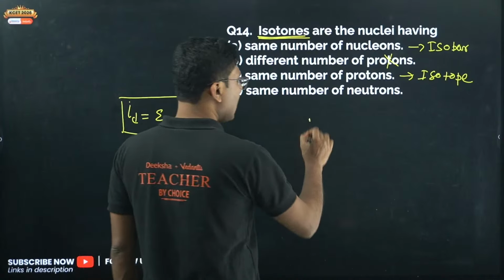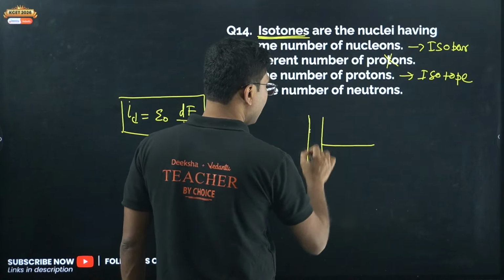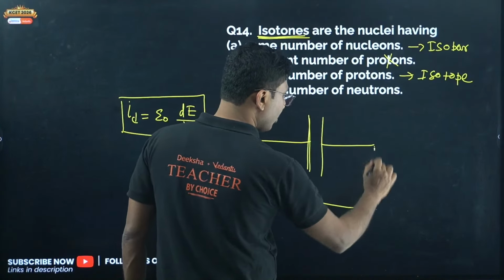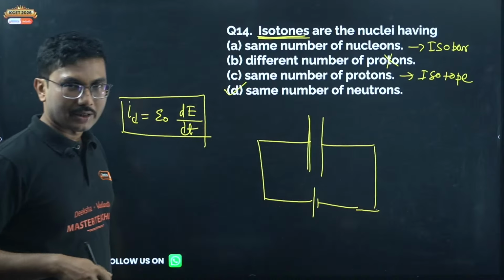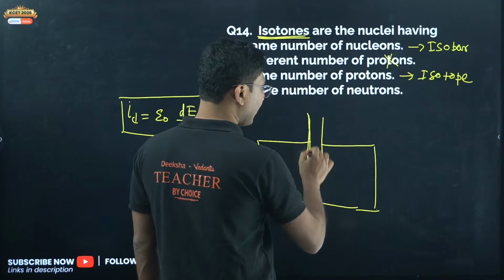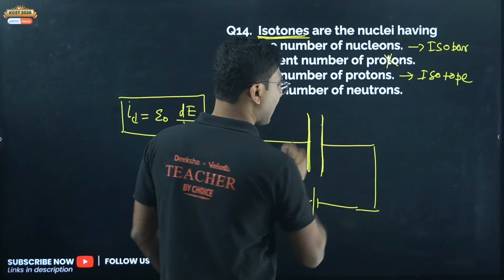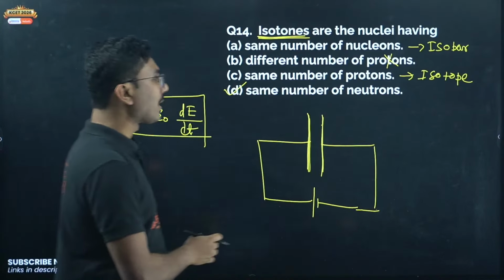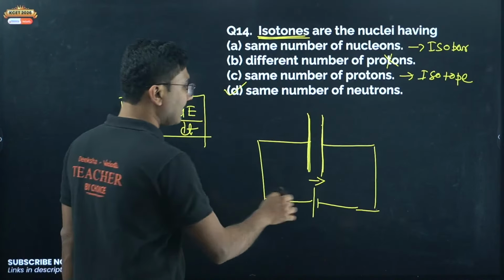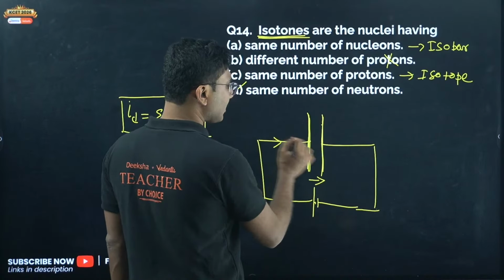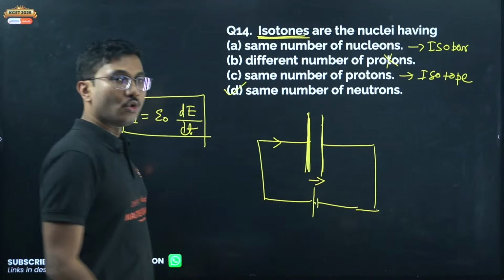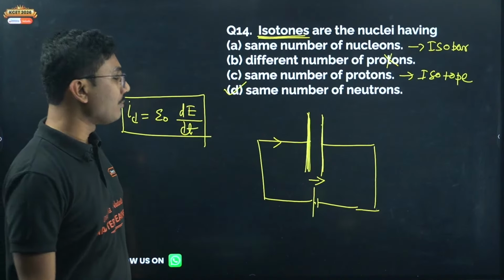So if you remember the experiment where Maxwell did a thought experiment, it is called a thought experiment because he did not do it using something in reality. So he used capacitor plates, a parallel plate capacitor, and he said there is a gap between the capacitor plates, so how can current be passing through this gap? That was his question. He said the battery is there, so current can pass through the conductor. But where there is no connection, how can current be passing through this gap?